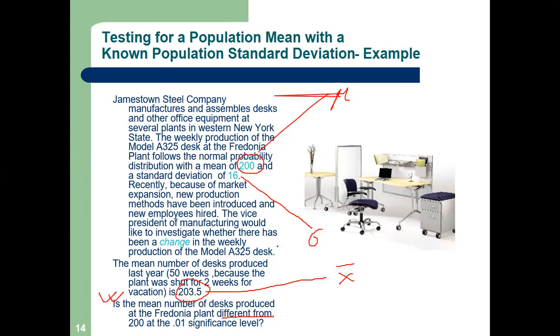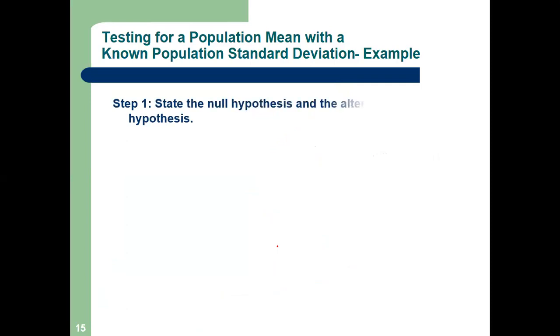So what was my first step? My first step was to state the null and alternate hypothesis. Now we will start solving the problem. We have understood it's a two-tail test. So what is my null? Mean equals 200. What is my alternate?